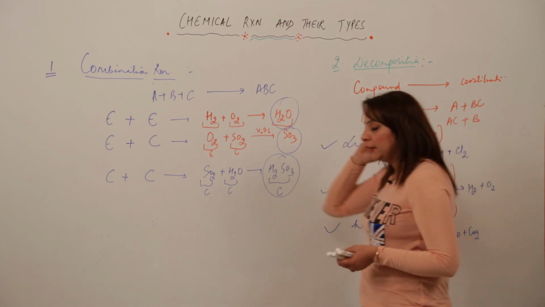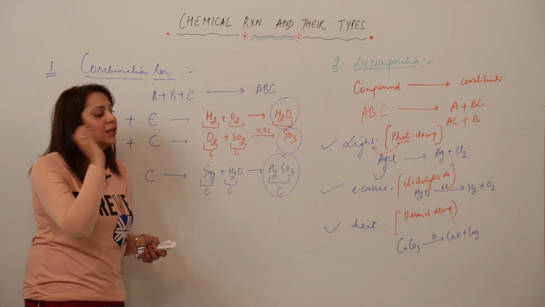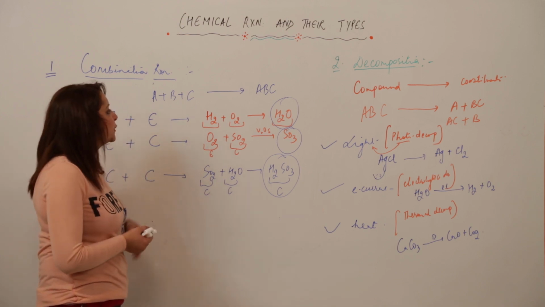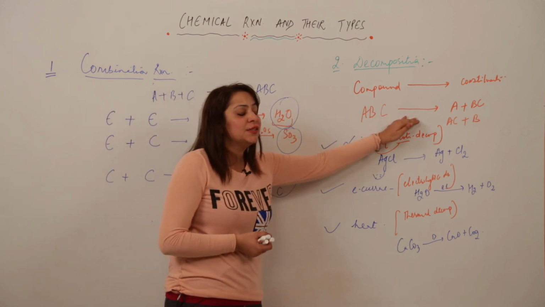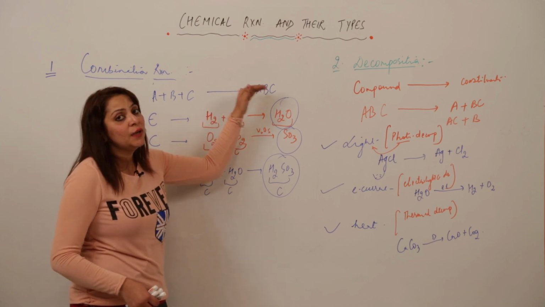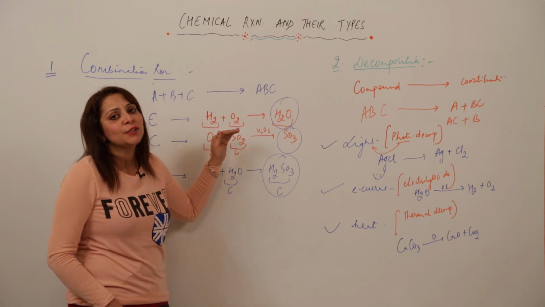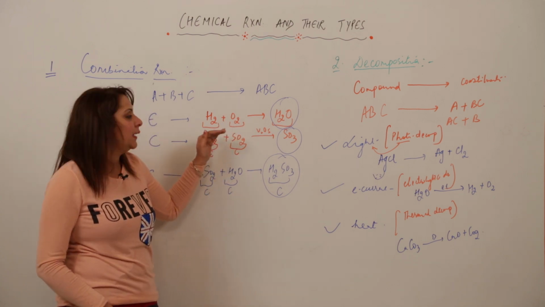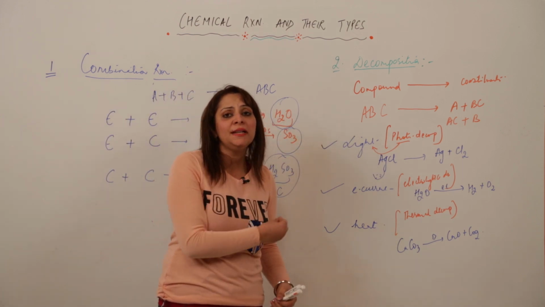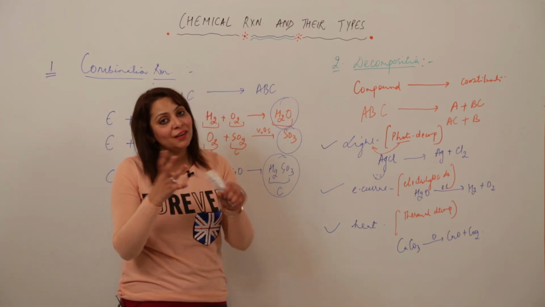So if you get a question like, why is combination reaction said to be the reverse of decomposition or vice versa, just write the definition first, then explain it with the general equations, because whenever you are studying the reactions, you just get to know the general equation, and once you are clear with the general equation, you can easily formulate an example by yourself. You just need to recall the valencies, that's all that is required in chemistry. Right, so just write the general equation, then explain it by taking an example, and try to take an example in which you can show the reverse also.